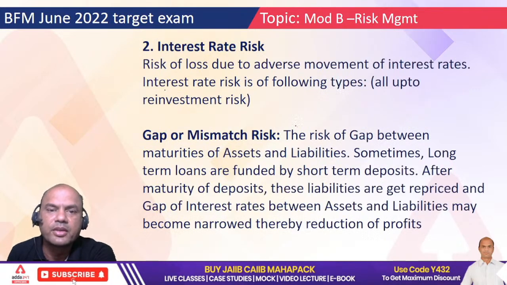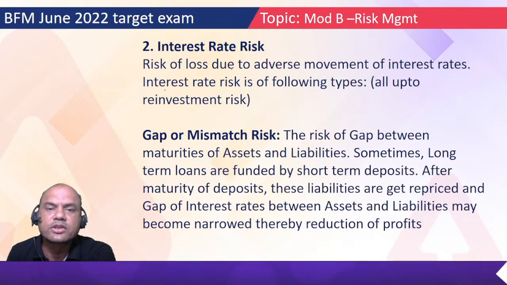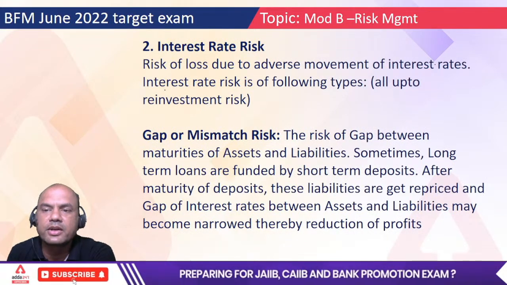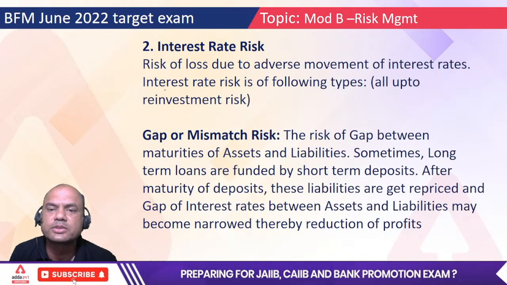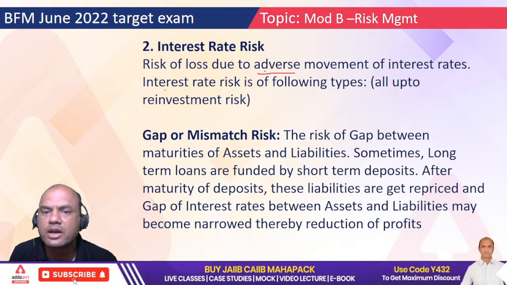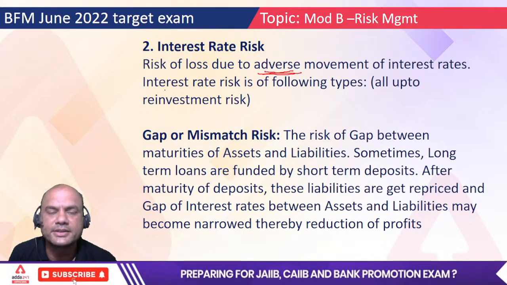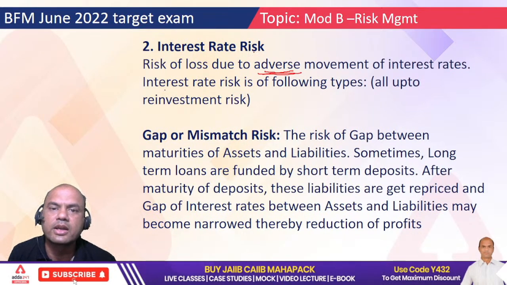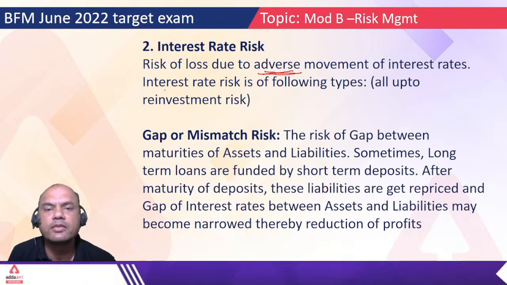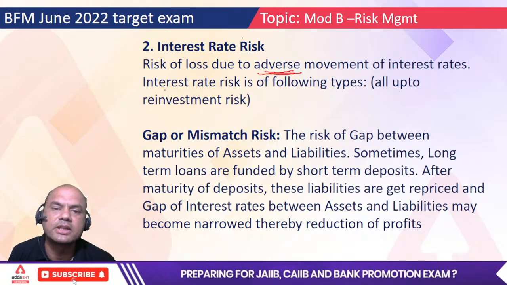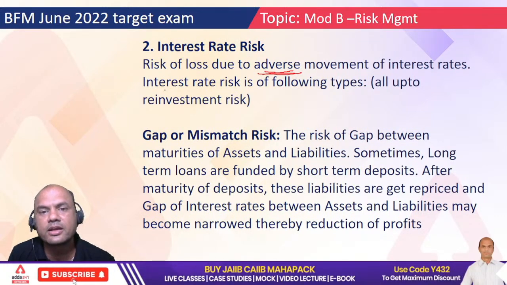So okay, interest rate risk: risk of loss due to adverse movement of interest rate. Now what is this adverse movement? Adverse means the reverse way. This is a type of market risk, because this is not in your hands. Is it in your hands whether RBI will reduce or increase the repo rate? Or reduce or increase the CRR? No. So interest rates are related to repo and CRR.